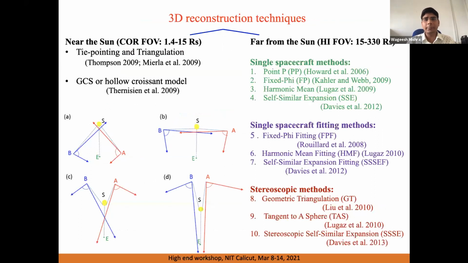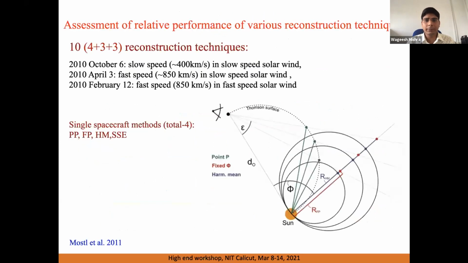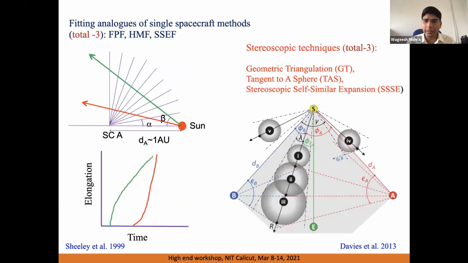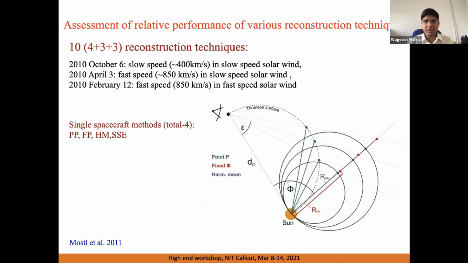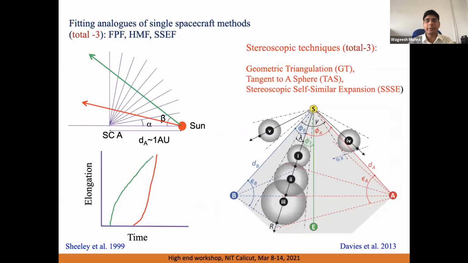I am just going to show one work which I did in my PhD. Due to the series of missions, different reconstruction techniques were developed by different authors. These techniques measure a CME in different ways. Some methods assume that a CME is a spherical structure attached to the Sun, like in this plot. Some methods assume that a CME is a spherical ball detached from the Sun and moving in the heliosphere. Depending on our assumption, we can see which part of the CME is being observed from both STEREO viewpoints.